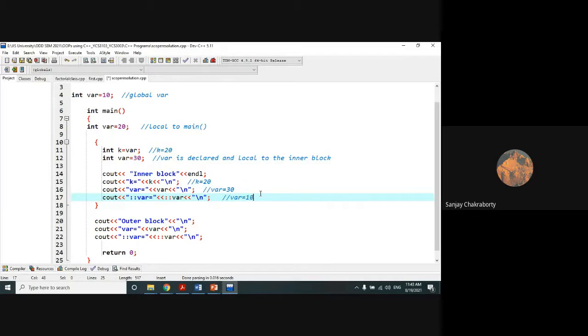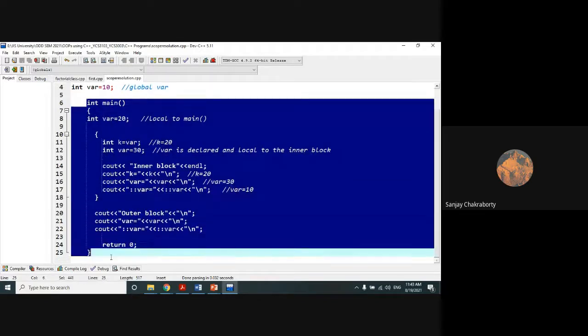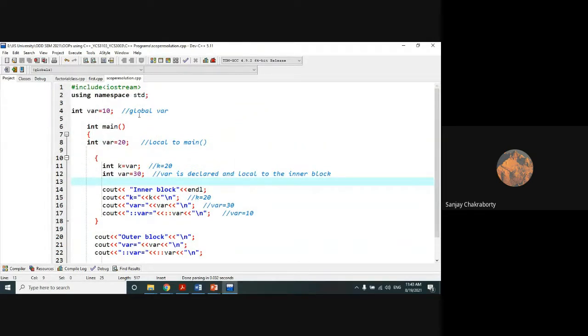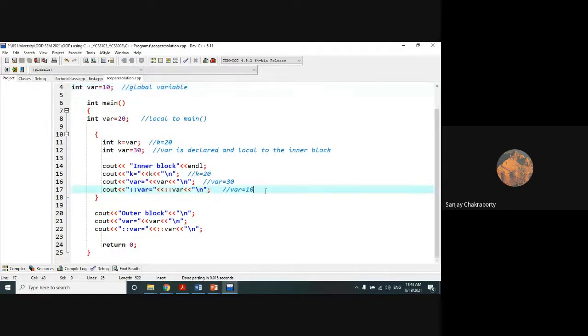It will print 10, always the global version of the var variable. Within the main method, it is a local variable, local to main. It is local to the inner block. So these are not global variables, and can never be global variables. This is a global variable, and so it will print 10.